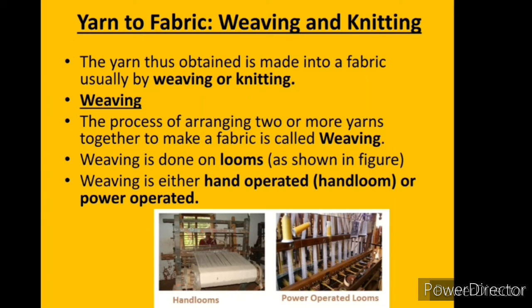Weaving and knitting. The yarn thus obtained is made into a fabric by weaving and knitting. Weaving. The process of arranging two or more yarns together to make fabric is called weaving. Weaving is done on looms as shown in the figure. Weaving is either hand operated or power operated.